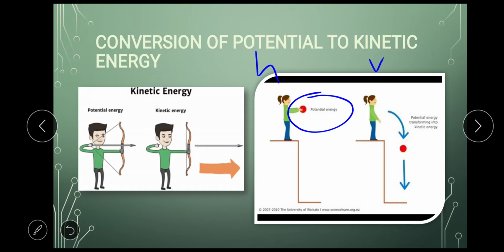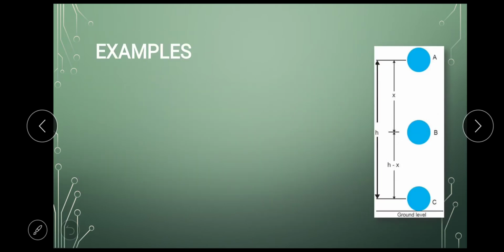Next, let's take this example. These types of examples are there in your book, which they are showing here, that when this ball is at the topmost level, it has potential energy, but it is stationary, it is not moving.